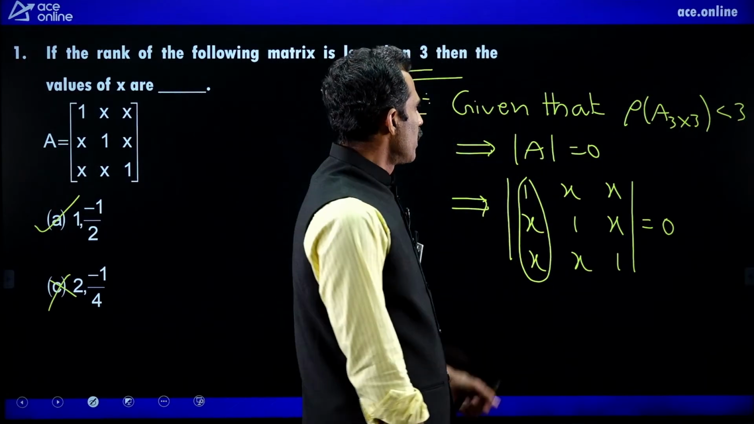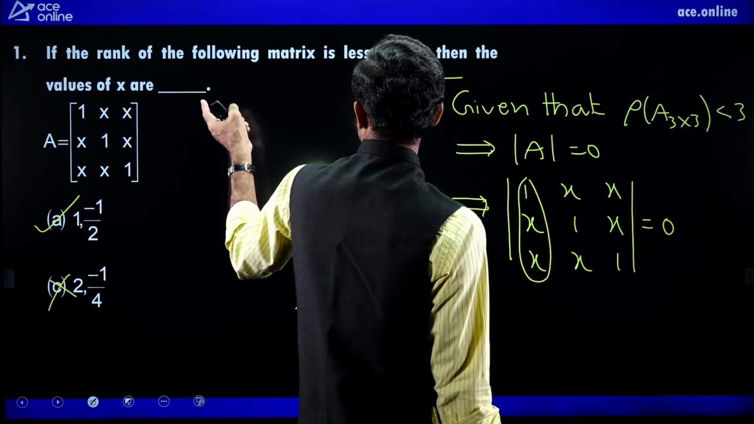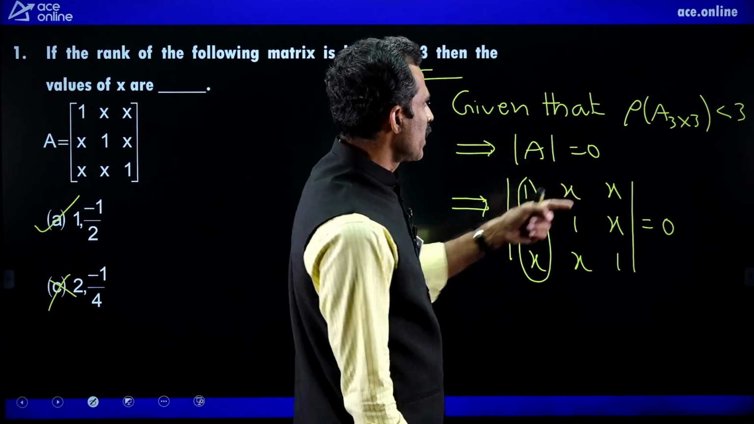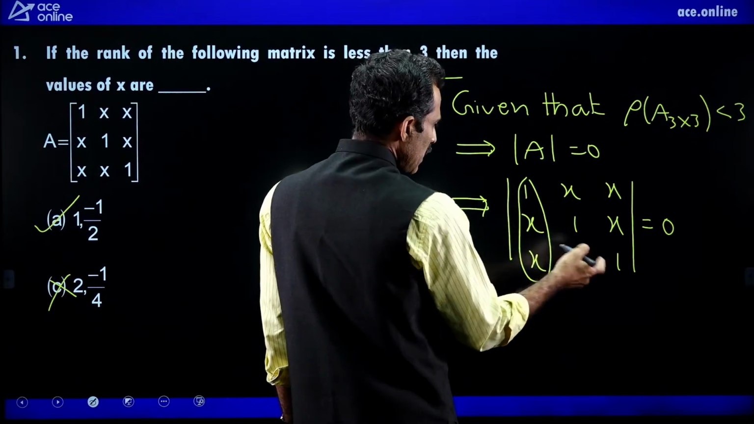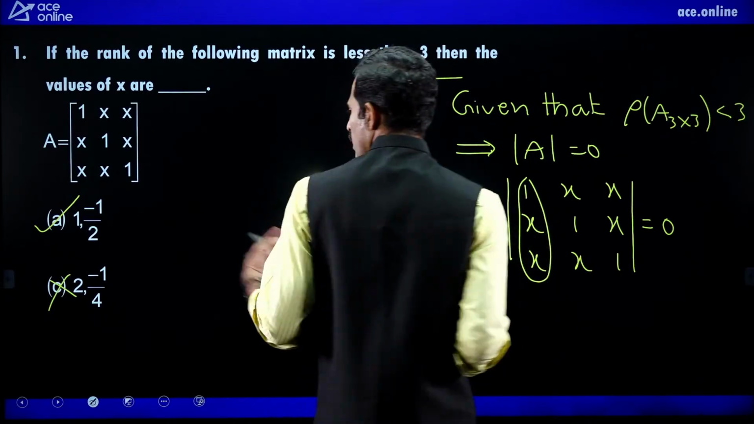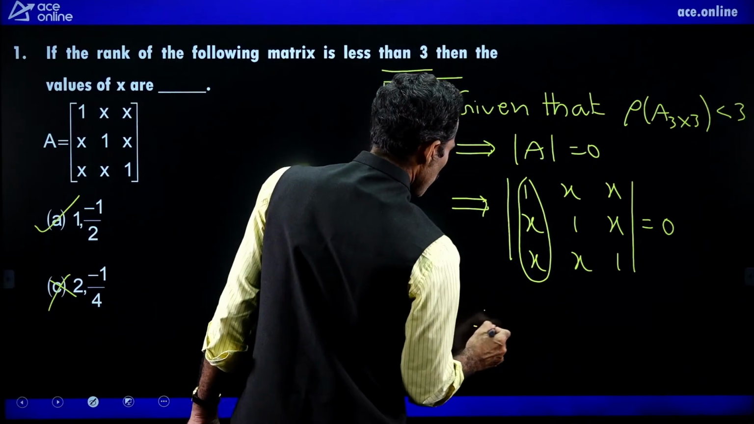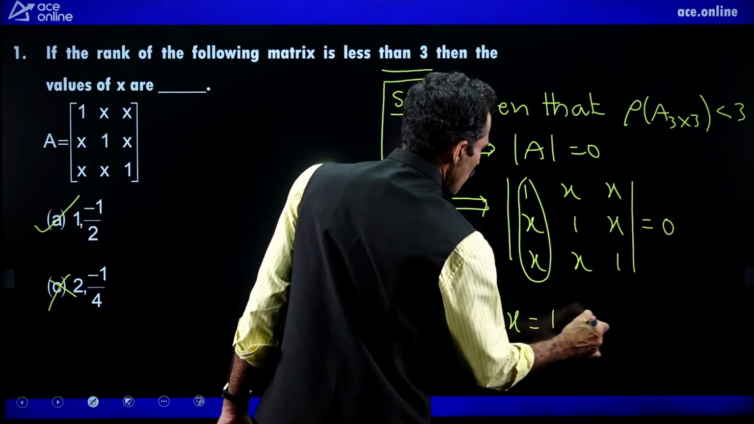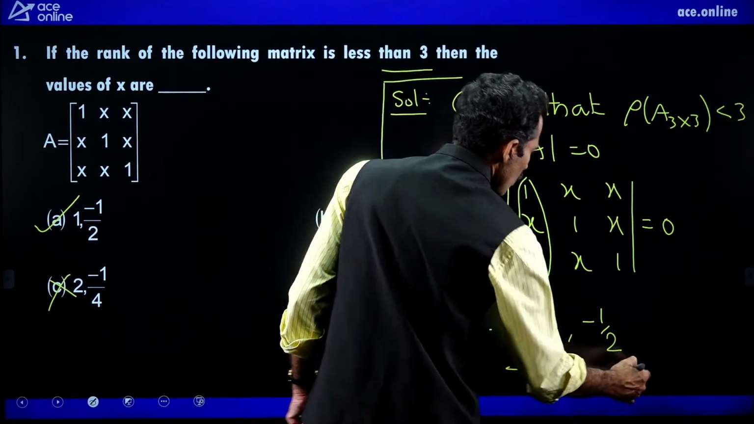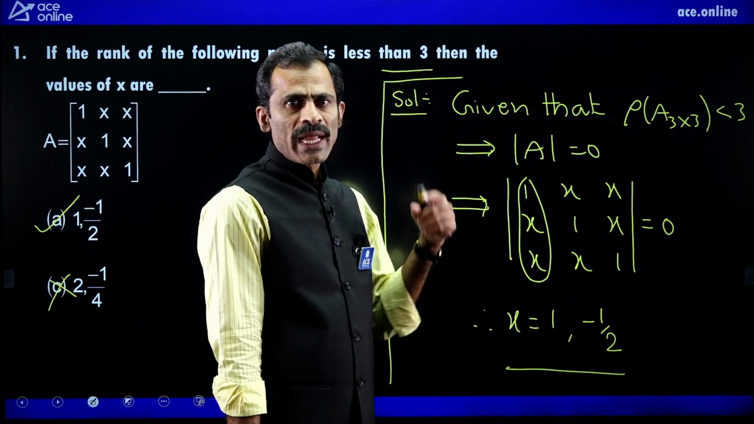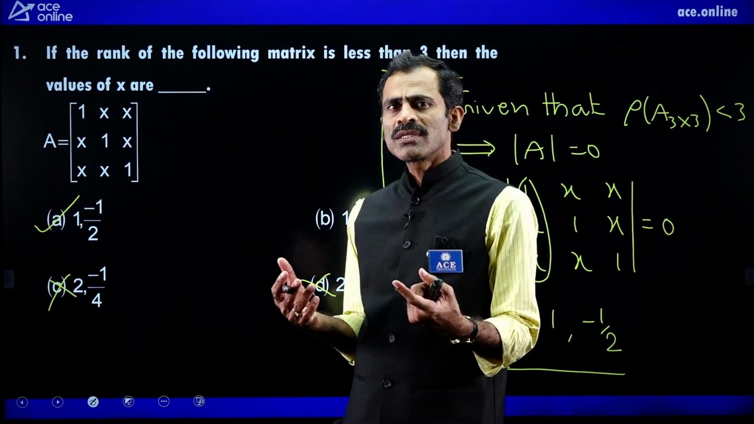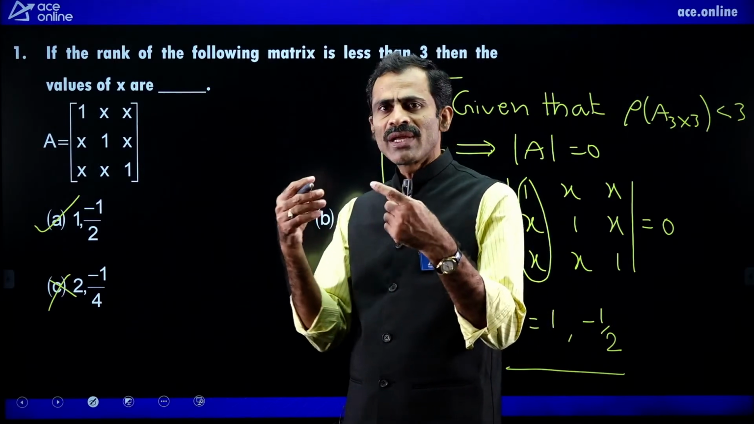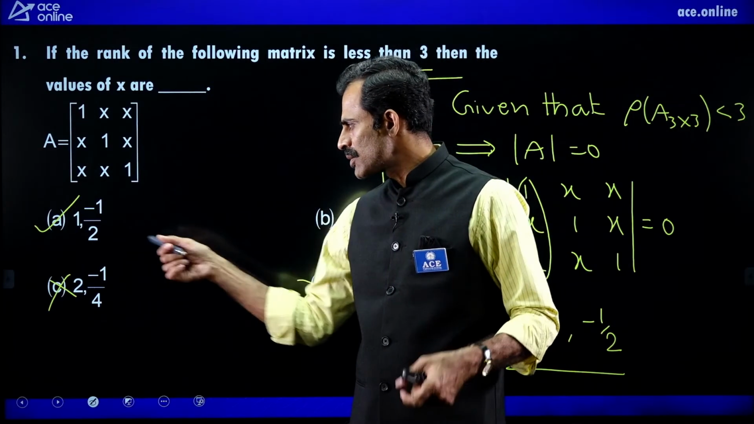We are asked to find the values of x for which the rank of A is less than 3. Rank less than 3 means the determinant is 0, and this determinant equal to 0 is satisfied by these two values of x. Therefore, x equal to 1 comma minus 1 by 2. Only for these two values of x, the rank of A is less than 3.